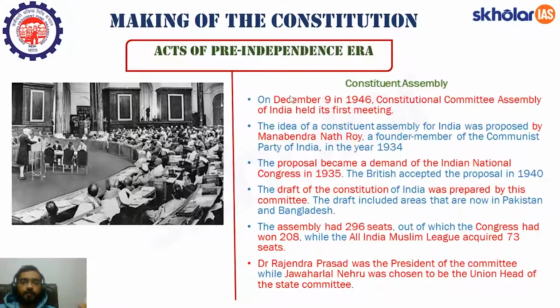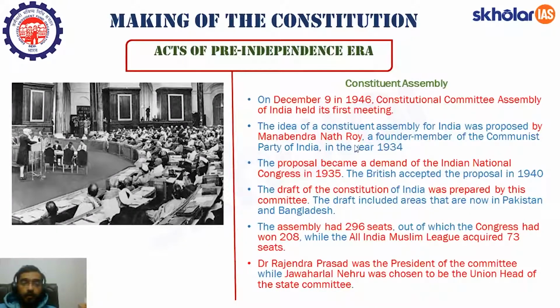This assembly held its first meeting on 9th of December in the year 1946. Now this idea of having an assembly just to frame the Constitution of India was first proposed by Manabendra Nath Roy, that is M.N. Roy. He is also known as the father of communism in India, and he was the founder of the Communist Party in India, which was founded in the year 1934. So M.N. Roy was the first to propose that there should be a constituent assembly entrusted with the task of framing the constitution for independent India.